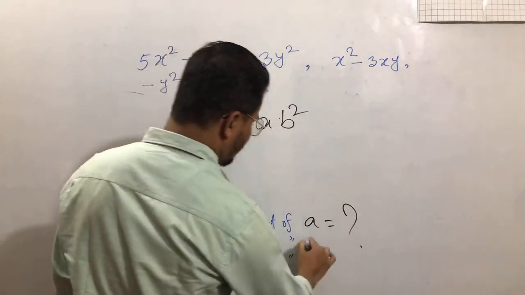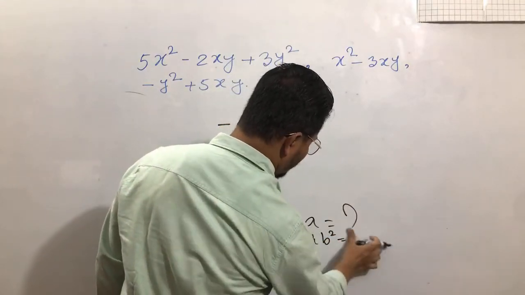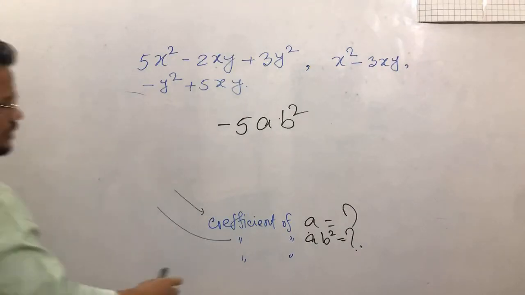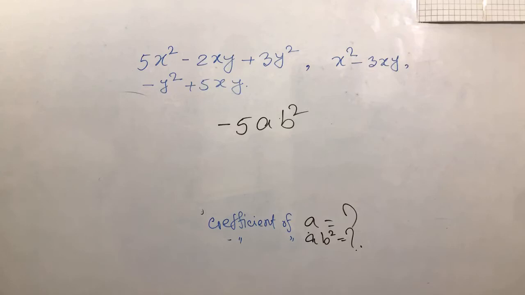The coefficient of ab square equals what? So, who can write down the answer here? In minus 5ab square, what will be the coefficient of a and what will be the coefficient of ab square?